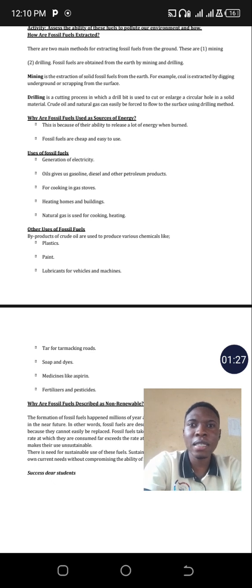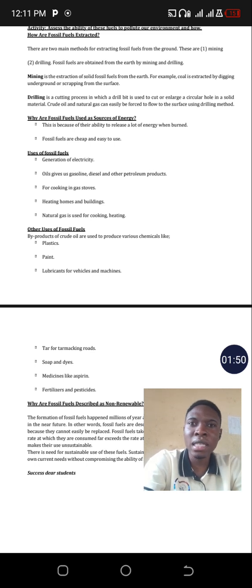Basically, there are two methods of extracting them from underground. The first method we shall look at is mining, and the second method is drilling.